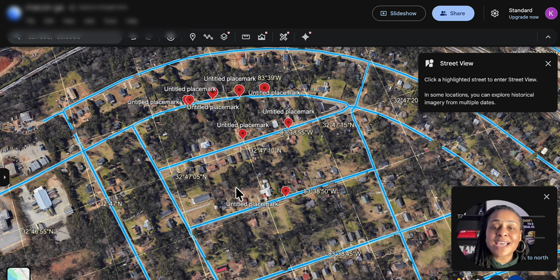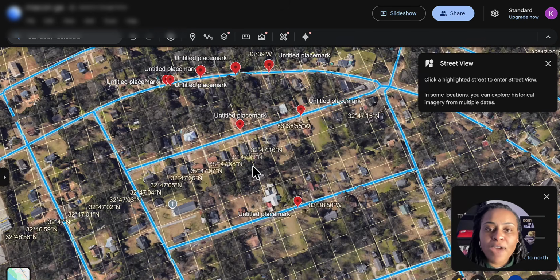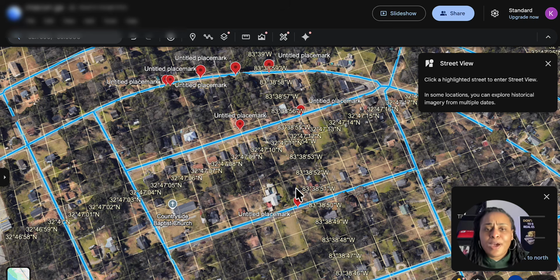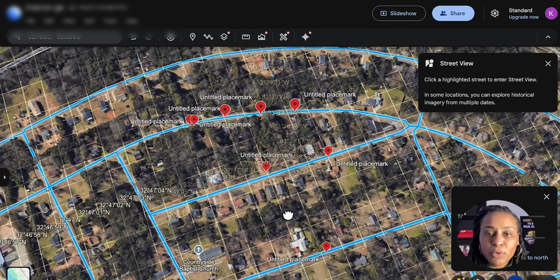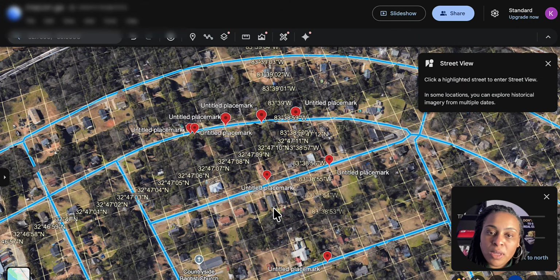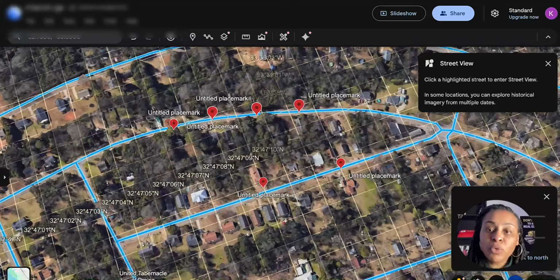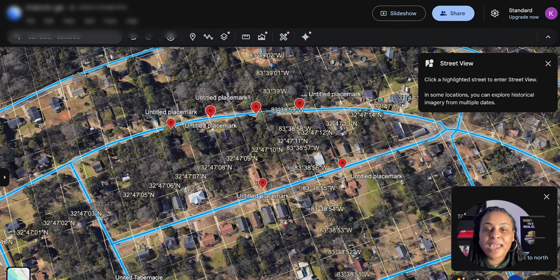And all these red dots, I spent about 20 to 30 minutes looking at some distress indicators. So I'll briefly go over those distress indicators with you, of how I know from bird's eye view that a property is distressed. Okay, so first of all, you will be looking at the roof of the property, right? A lot of times you may see water stains. A lot of times you may see a blue tarp. I'm going to show you in just a second a property that had a blue tarp on it. Those are signs that there was a leak somewhere and maybe they don't have the money to repair.